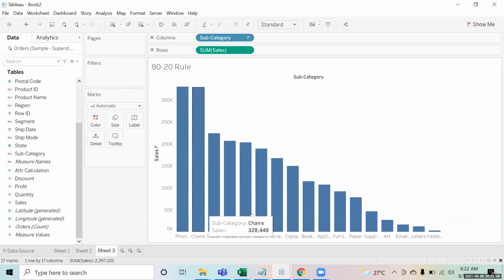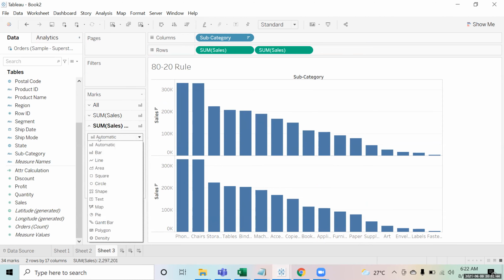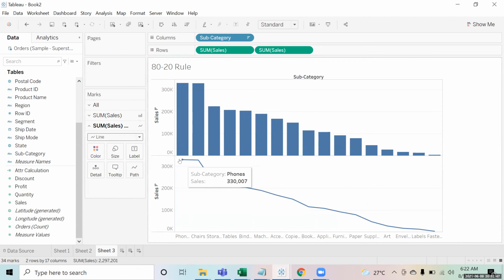And I will sort them in descending order. So we can see this was the sales generated by each of the subcategories. Now in a Pareto chart, what we basically do is calculate the running sum, because to calculate the overall 80% of sales, I will have to keep on adding the sales. So I will bring the sales one more time over here, and the chart becomes two charts, sum of sales up and down. Now I will change the bottom chart into a line chart.